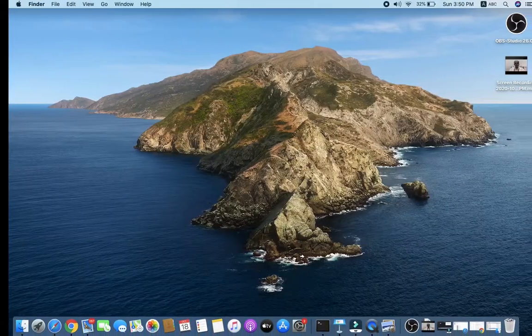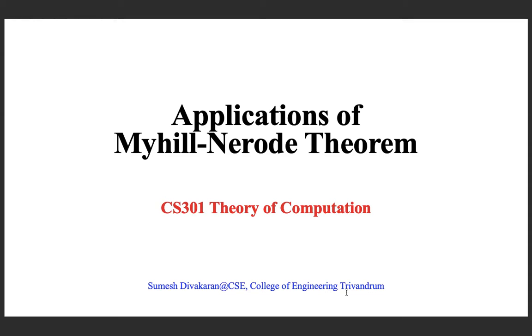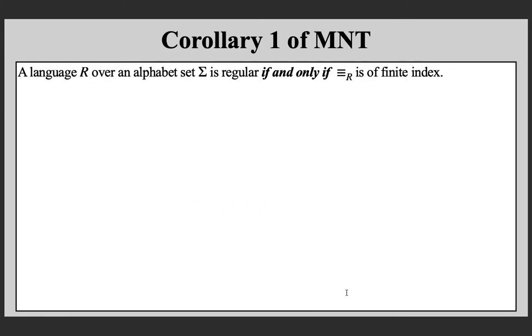In the last class, we have stated and proved Myhill-Nerod theorem, and today we are going to see applications of Myhill-Nerod theorem. So here is the first corollary of Myhill-Nerod theorem, and it states that a language R over an alphabet set sigma